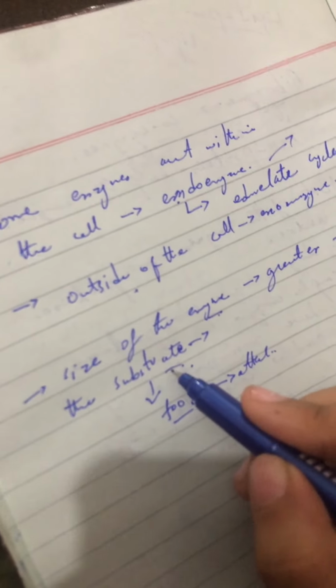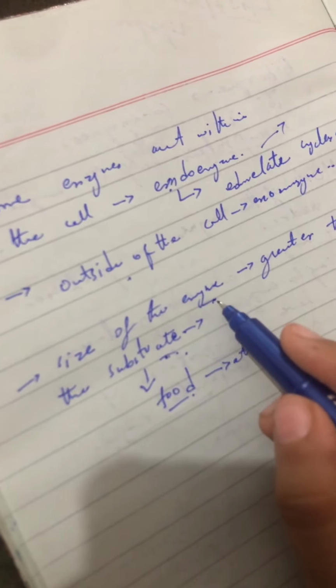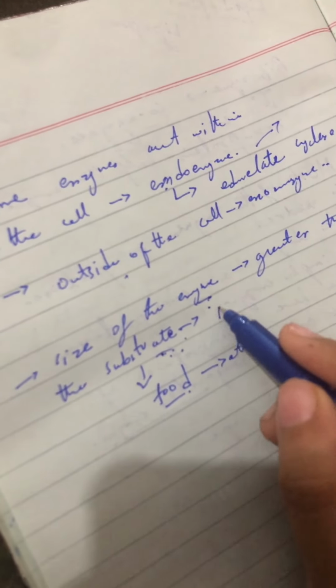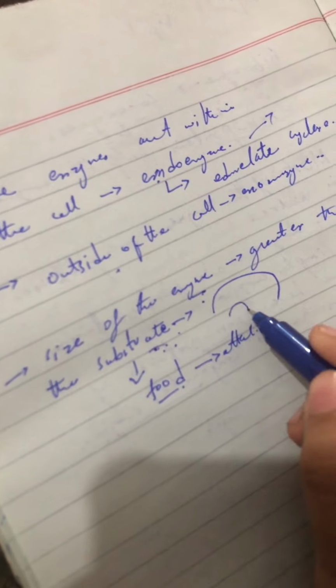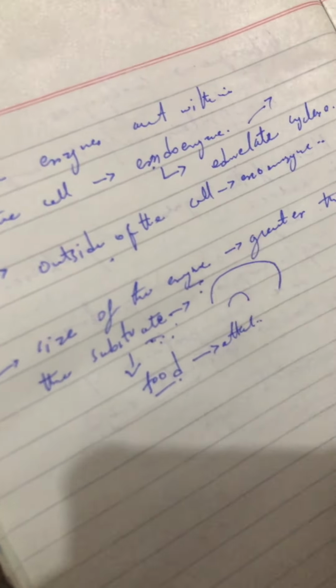If the substrate were larger than the enzyme, how would the substrate be attached to the enzyme? That's why the enzyme should be larger than the substrate.